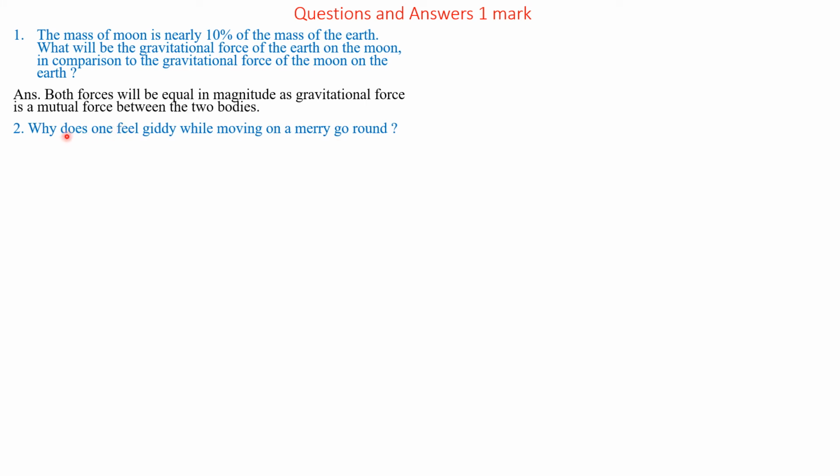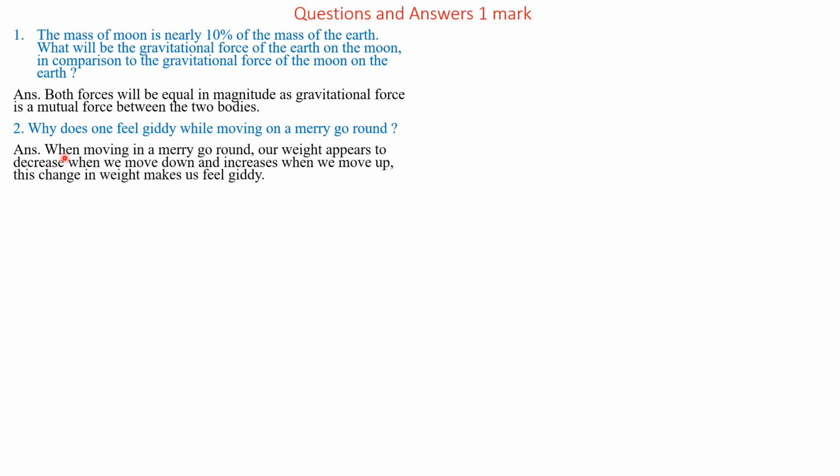Question number 2. Why does one feel giddy while moving on a merry-go-round? Answer. When moving in a merry-go-round, our weight appears to decrease when we move down, and it appears to increase when we move up. This change in weight makes us feel giddy.